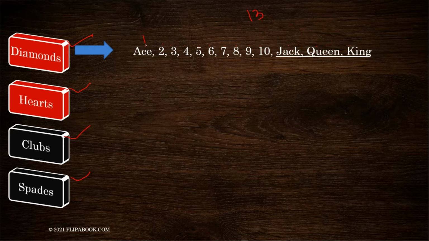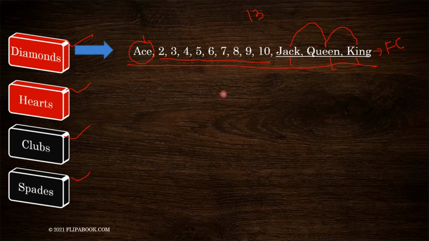The first card is ace. Then we have number cards from 2 to 10. Then we have jack, queen, king. On each of these cards, a face is printed. And this is the reason why these 3 cards are also regarded as face cards.